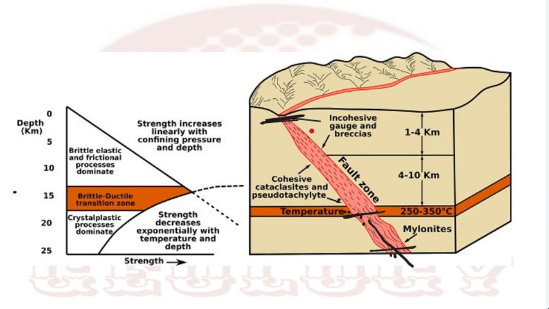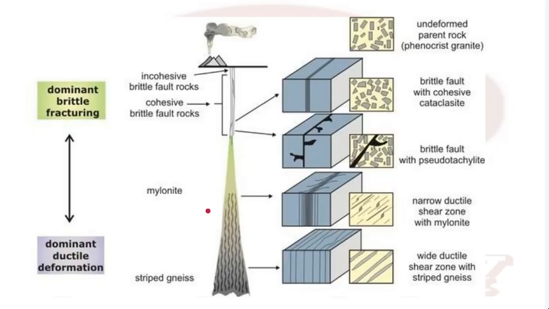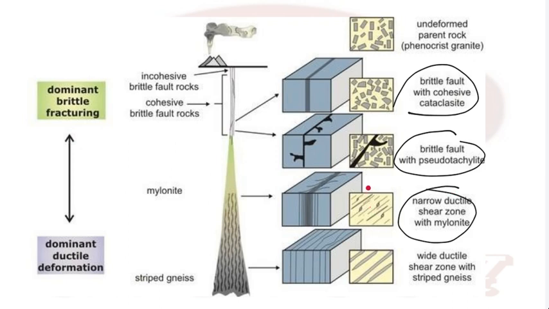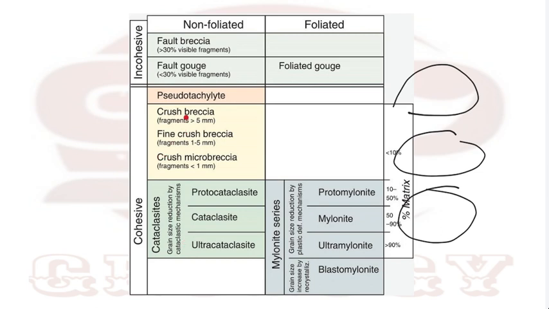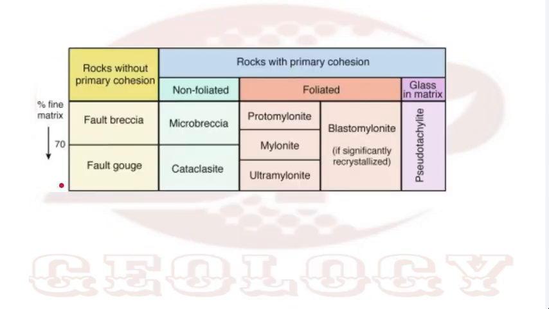So what type of rock is produced along this fault zone where dynamic metamorphism occurred? These are the different types of rock you can find: cataclasite, pseudotachylite, mylonite, like that type of rock we'll find with depth, from brittle to ductile.